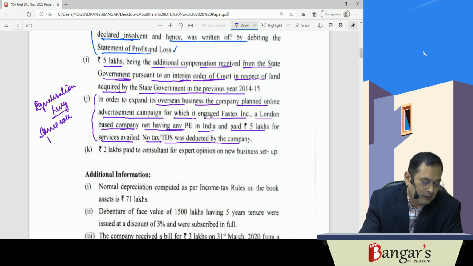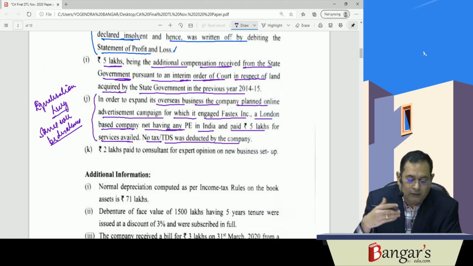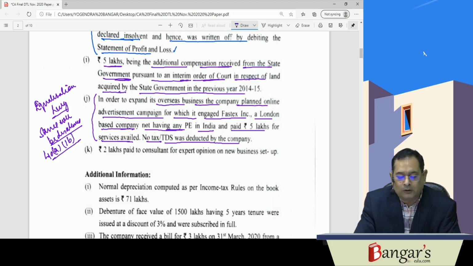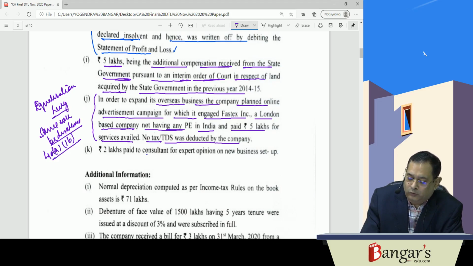Same will be disallowed. So here, if any sum has been paid to a non-resident for a specified service which was leviable to deduct, on which equalization levy was deductible and the same has not been deducted, then as per the provisions of section 40A(1)(b), this amount would be disallowed.